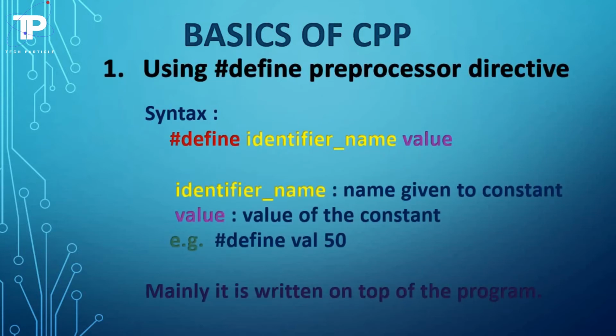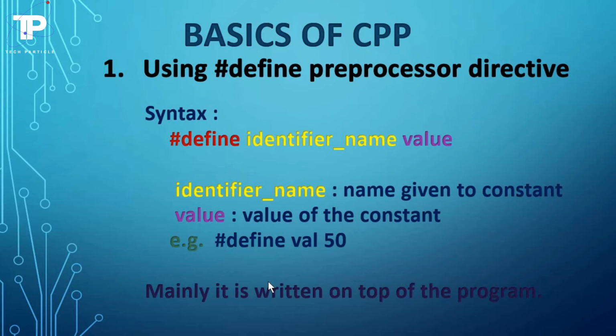The first one is using the #define preprocessor directive. Let's focus on the syntax. Syntax is #define, then identifier name, and then value. Identifier name is basically the name given to the constant, and value is the value assigned to the constant. For example, #define val 50. The line states that in the constant named val, 50 is assigned.